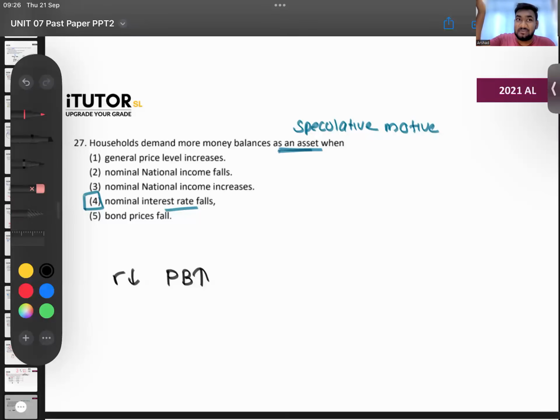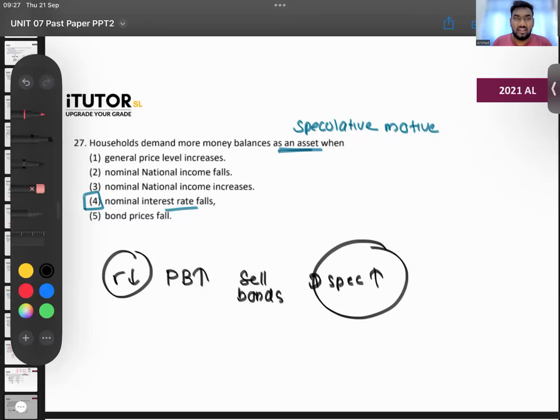Now the bonds are expensive, so they will not buy. When they sell bonds, what happens to the amount of money they have with them? It increases, right? So the demand for money under the speculative motive goes up. Now they have more money because they have sold their bonds. So interest rates fall, demand for money under speculative motive increases.